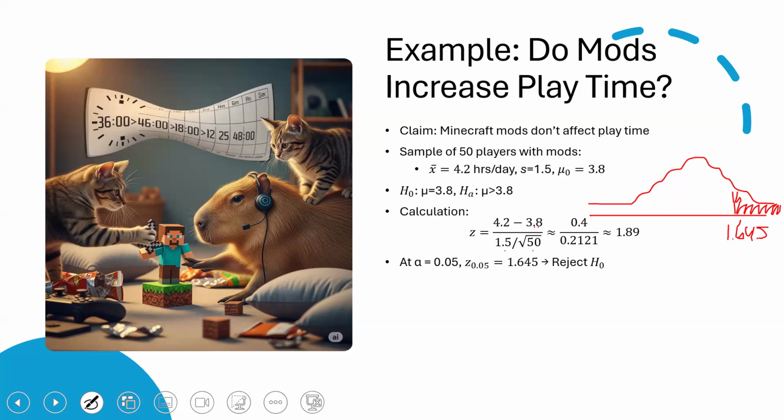And we got 1.89, so we're right over here. I'll draw up since I don't have much room. 1.89 there, right? On the number line. So that's bigger than 1.645. We're in that rejection region. Remember, this is our rejection region. This is our fail to reject region.